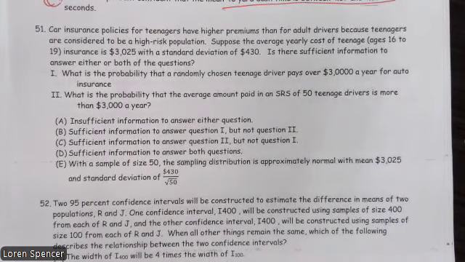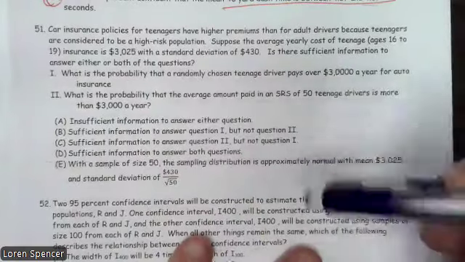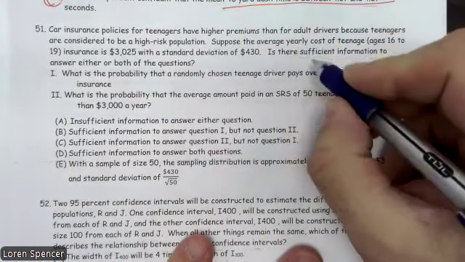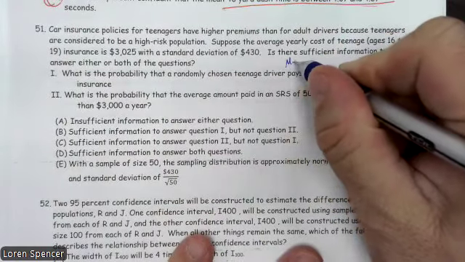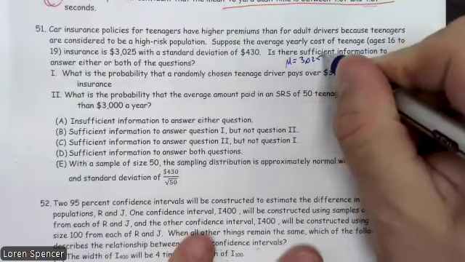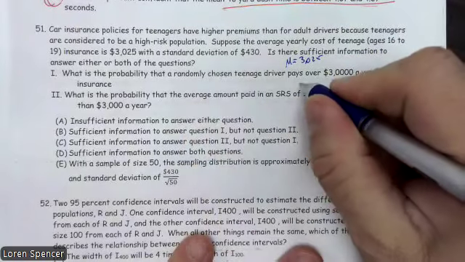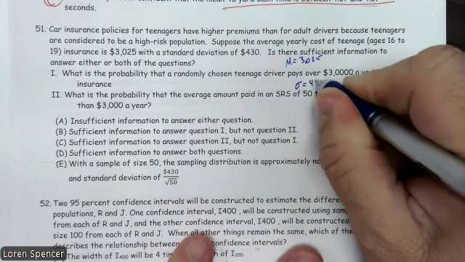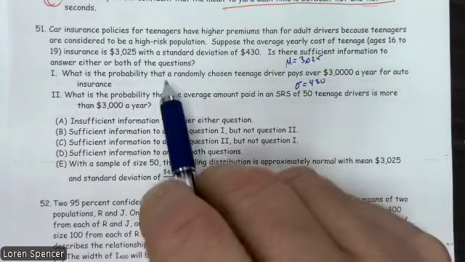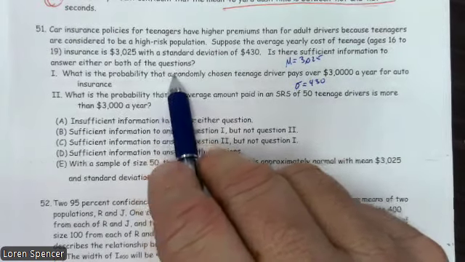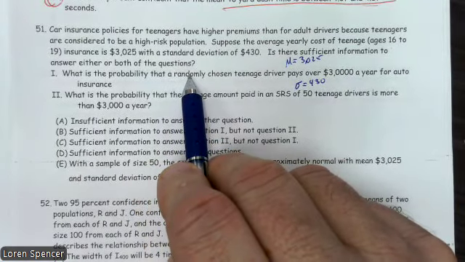So car insurance policies for teenagers have higher premiums than for adult drivers because teenagers are considered to be a high-risk population. Suppose the average cost for teenagers age 16 to 19 is 3,025. So we know that we have a mean of 3,025, and we also have a standard deviation of 430. Is there sufficient information to answer either or both of the questions?